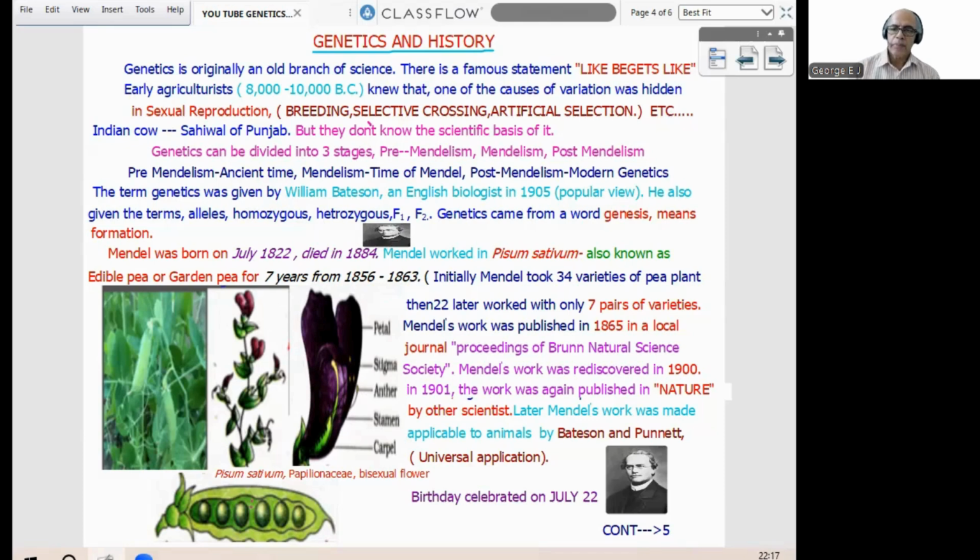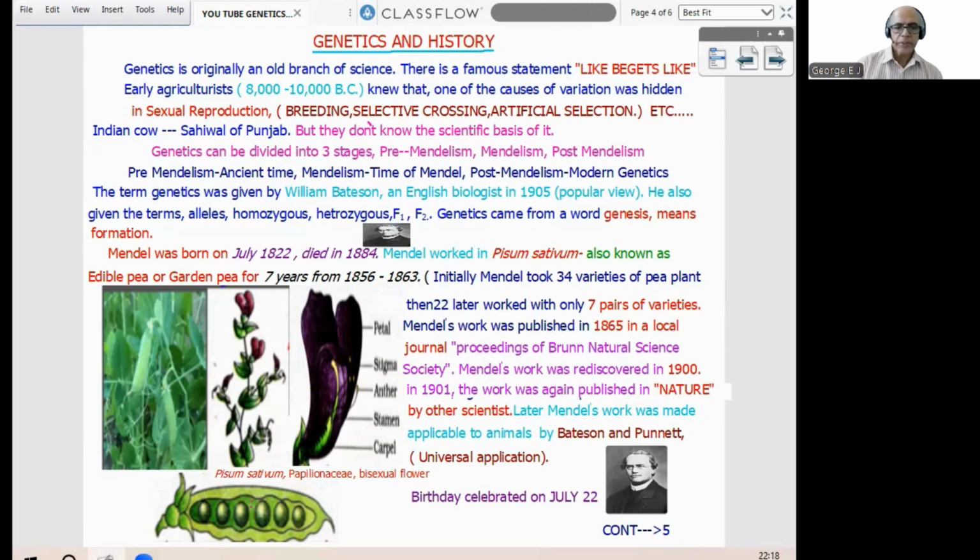Now, genetics can be broadly divided into three periods: before Mendel, Mendelism, after Mendel. So we can call it pre-Mendelism, Mendelism, post-Mendelism. Pre means before. Pre-Mendelism: before Mendel, ancient time, speculations, etc., without much experimental proof. Then Mendelism, the time of Mendel, where the fundamentals of genetics were laid. Then post-Mendelism, which mainly goes to the molecular level, modern genetics.